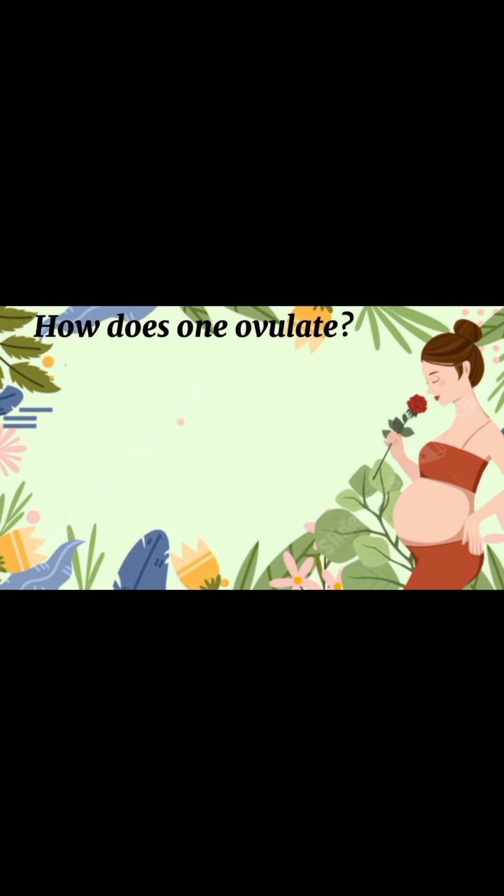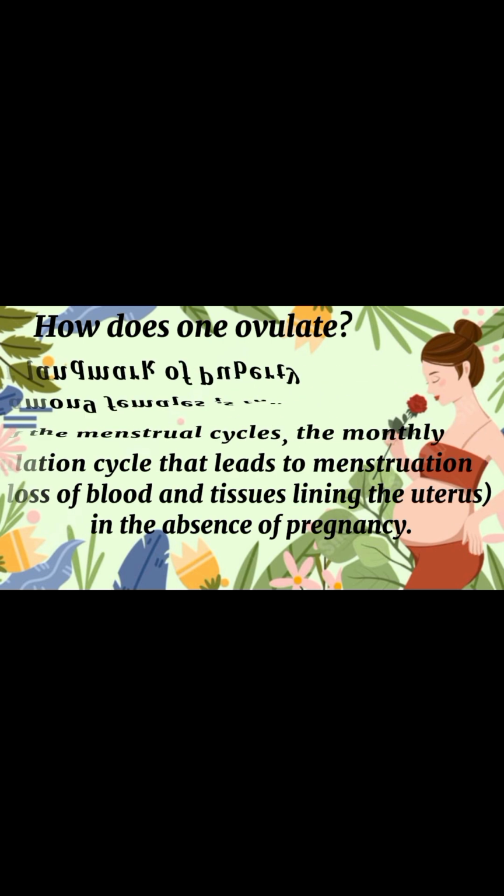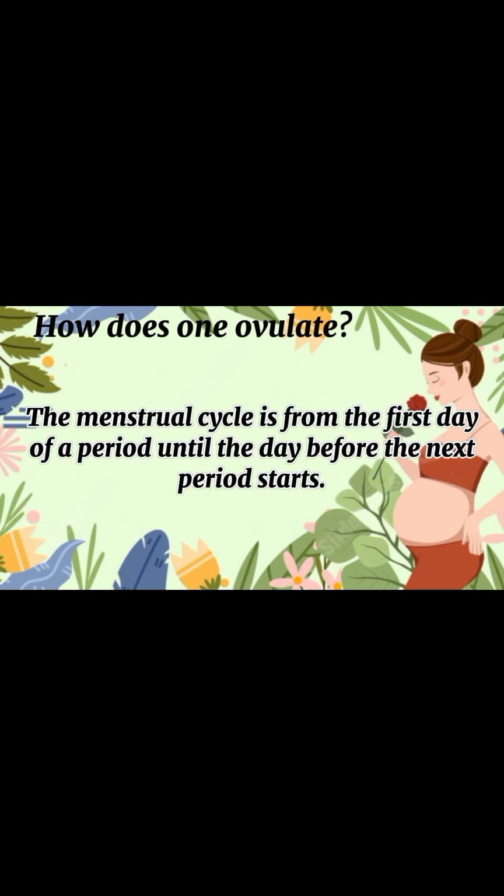How does one ovulate? The major landmark of puberty among females is the onset of the menstrual cycle, the monthly ovulation cycle that leads to menstruation, loss of blood and tissues lining the uterus, in the absence of pregnancy. The menstrual cycle is from the first day of a period until the day before the next period starts.